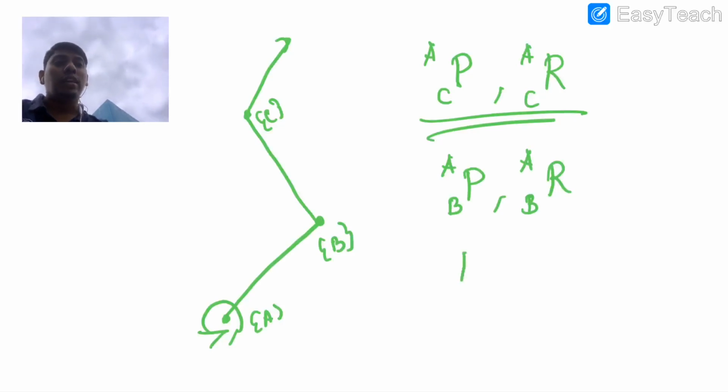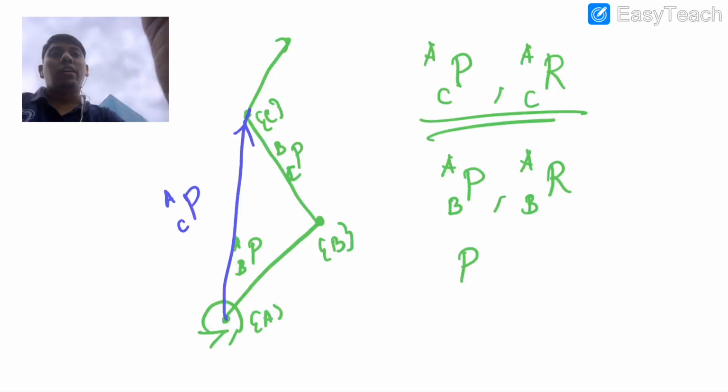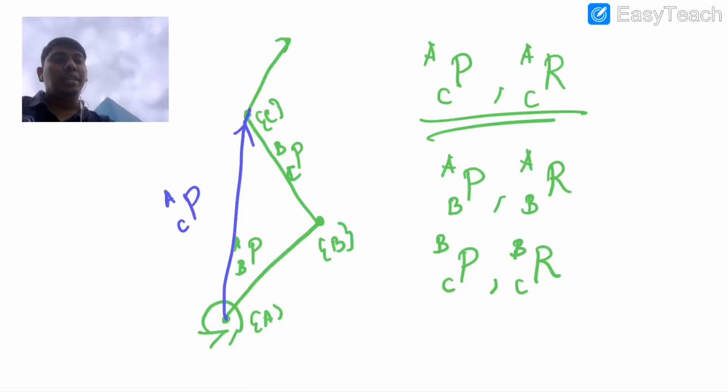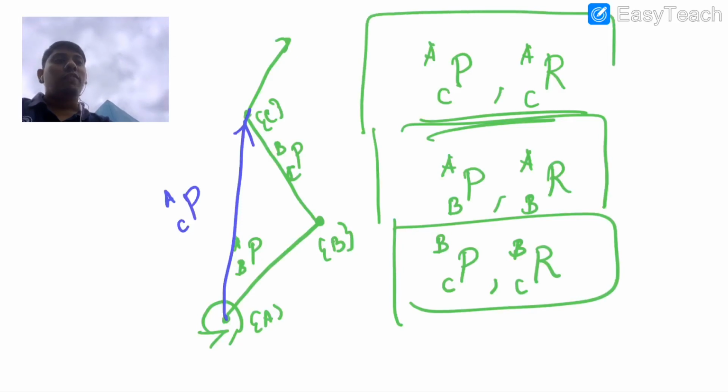Further, I assume that the positional information of C with respect to B is known, and the rotational information of C with respect to B is known. Okay. So these are three pieces of information which we assume are known or given.